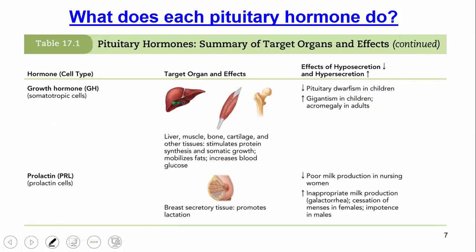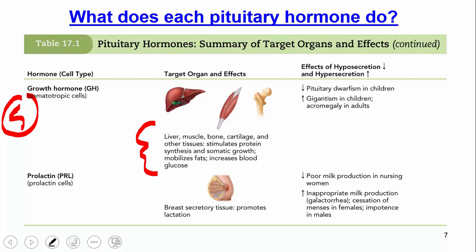Okay, let's continue a bit further here. So now we're still on the anterior pituitary. Let's go on to number 5. Number 5 is GH, or something called growth hormone. What does this target? Like everything, because as it suggests, it deals with growth. So pretty much everything on that chart it targets.